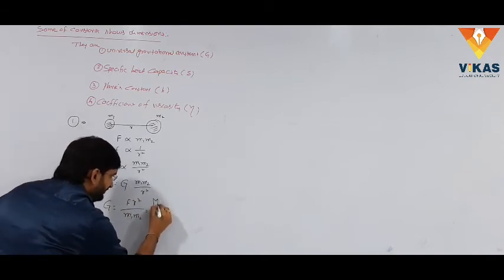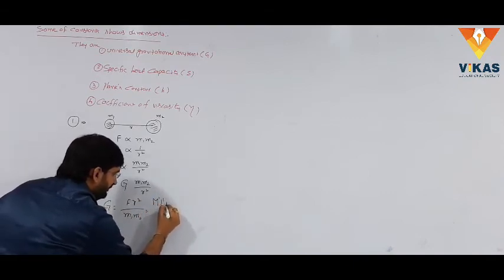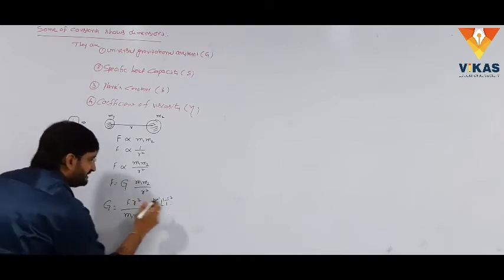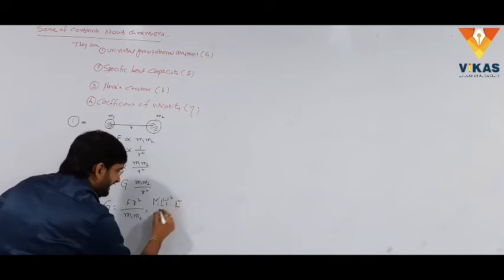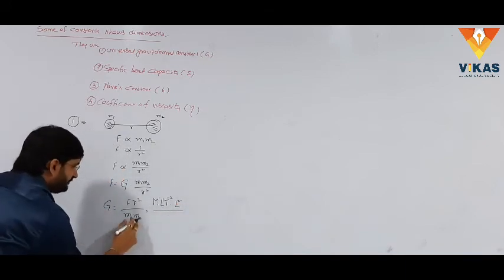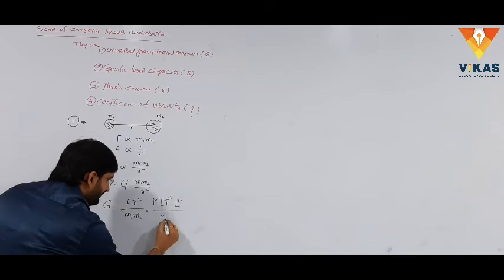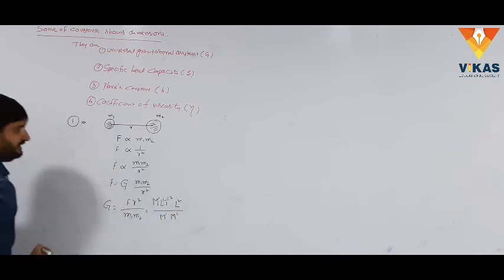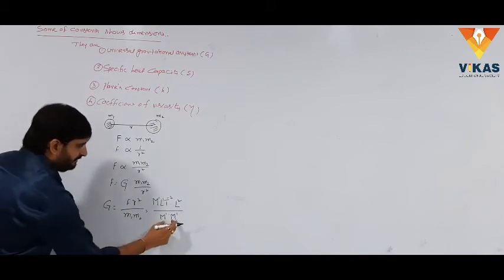The dimensional formula for force is M power 1 L power 1 T power minus 2. The dimensional formula for r square: r is the distance, distance in terms of length, so r square means L square. Here m1, m2 are the masses. Simply this is the mass in fundamental quantity, M power 1. This is also mass, M power 1. Bases are equal, powers can be added.